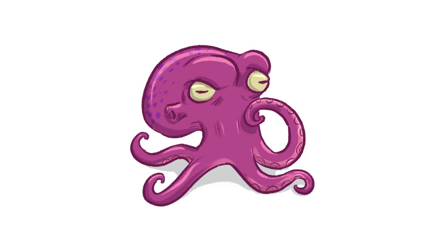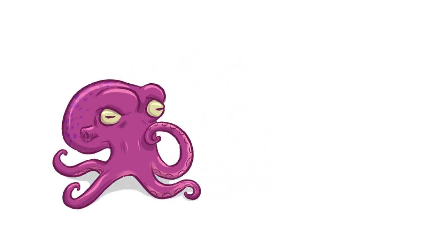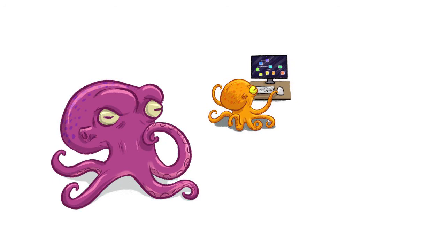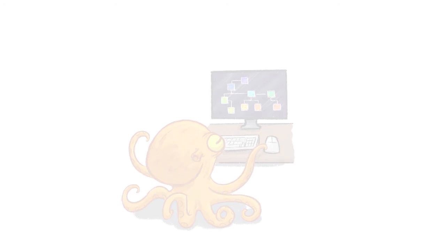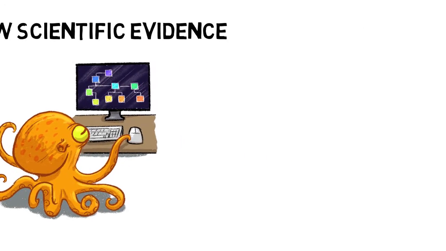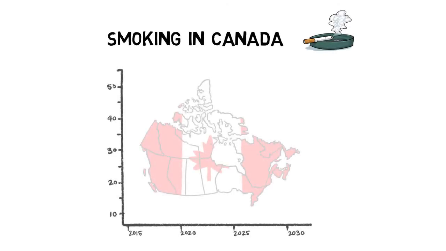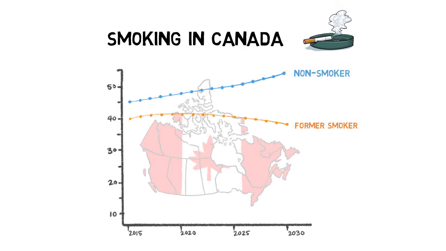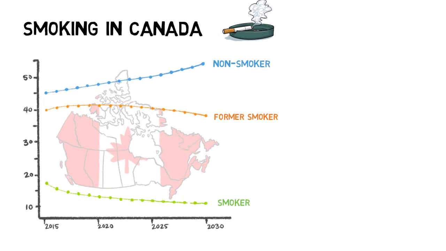Let's tackle these in two contexts. 1, during model development. 2, when the model is finished. During model development, we often review scientific evidence. For example, we might analyze data on how many Canadians are current or former smokers, and decide the true or likely number is between 40 and 53%.